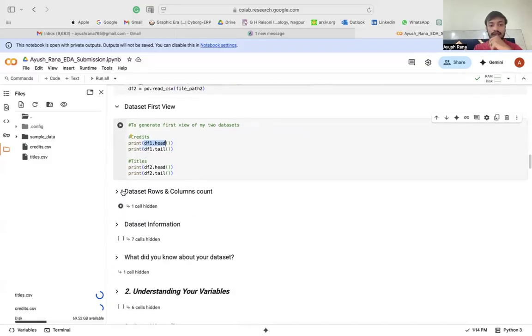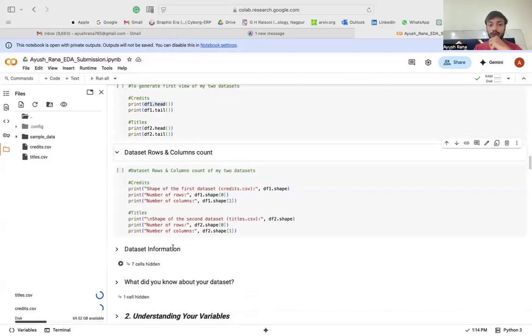The second part was focusing on the dataset rows and column counts, where I have noticed the shape of the credits and the titles, right? So how many rows and how many columns are there in each of the datasets.